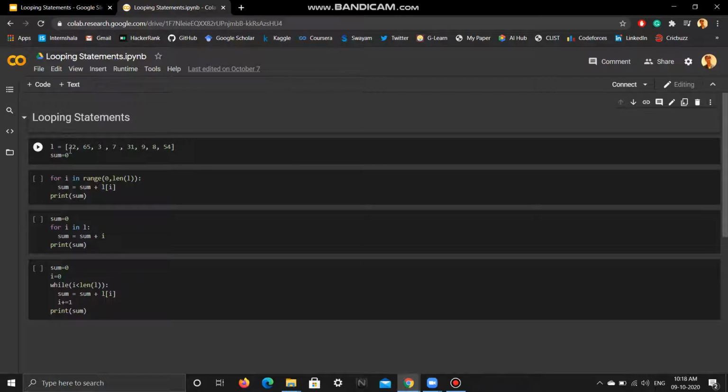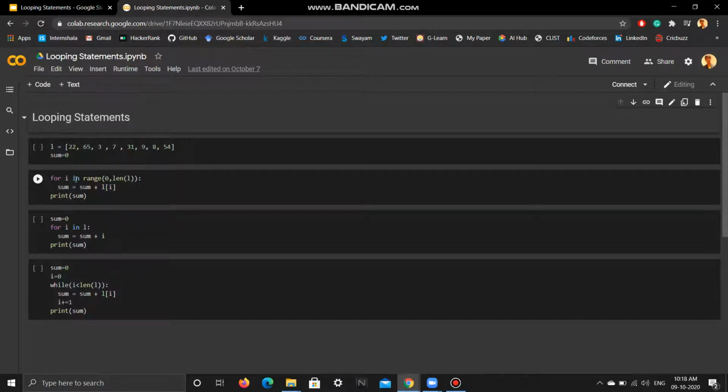Just remember this. So now first we have a for loop. Here we have two new keywords. One is len, the other is range. Len is a function which returns the length of a particular data structure. Okay, so here I have passed the list L to len, and it will return me the length of the data structure L. So here the length of my data structure is 8. So len will return to me 8.